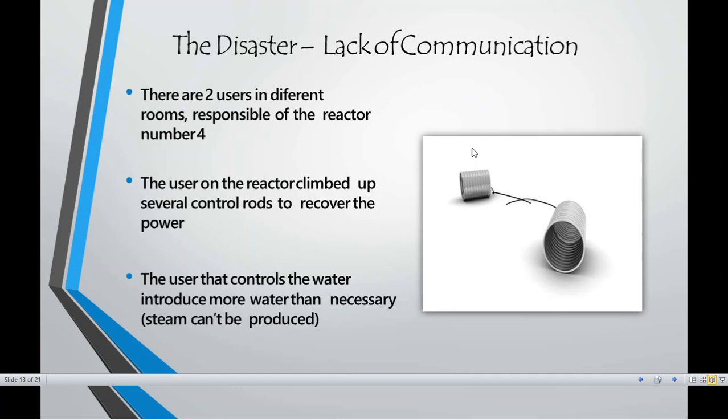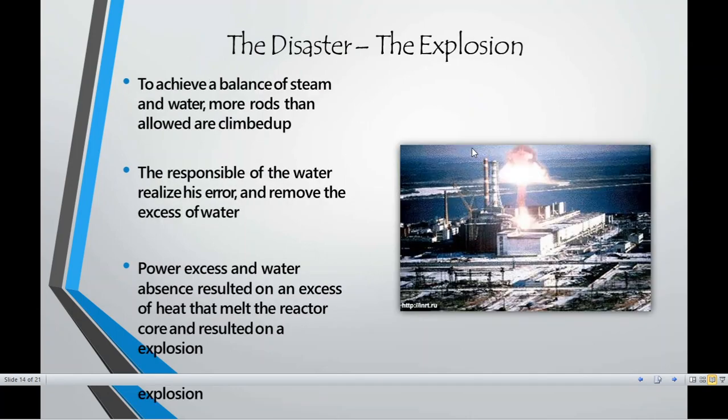And it was also responsible because of human errors, because the people working on the nuclear power plant were not properly trained. It was not properly instructed, it was not properly trained, and it was not properly maintained also.